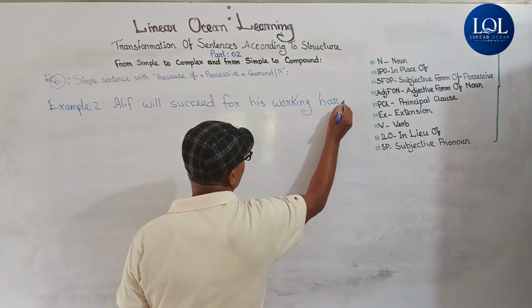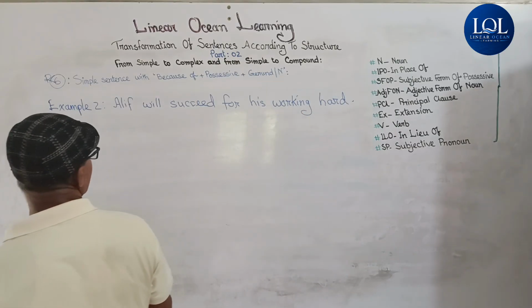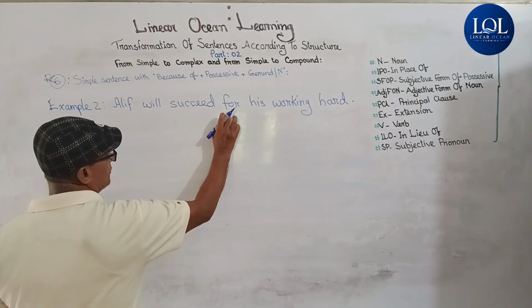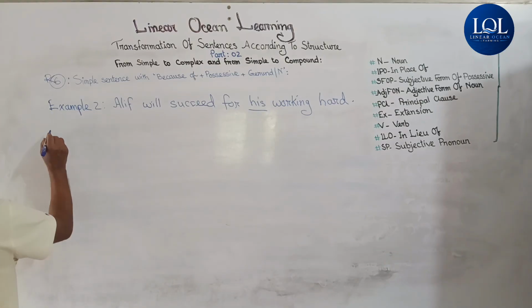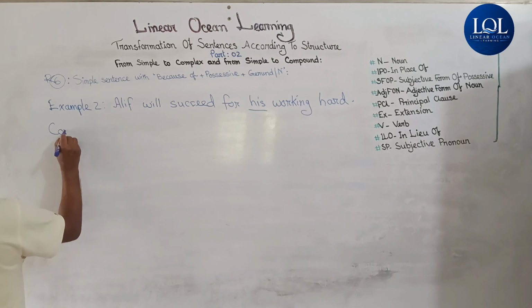Hard is the adverb. Here for and his is the possessive. Then its complex will be